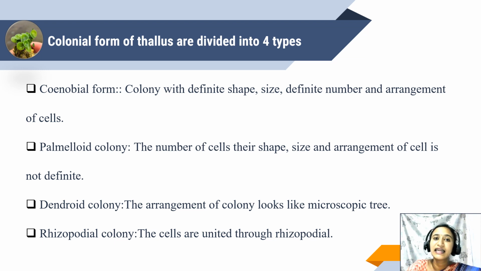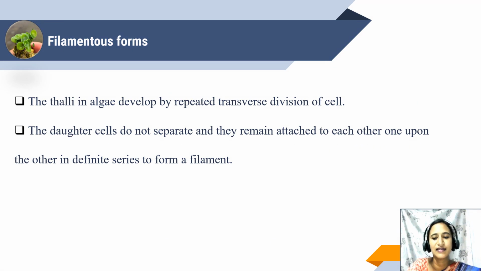Next is the dendroid colonies. What do you mean by dendroid colonies? Dendrochronology is a common term used to study trees. So when we compare with trees, you can find a microscopic tree-like structure. The arrangement of these algae is in a microscopic tree-like structure: dendroid colonies. Next is the rhizopodial colonies. The cells are united with rhizopodia. It's called rhizopodial colonies.